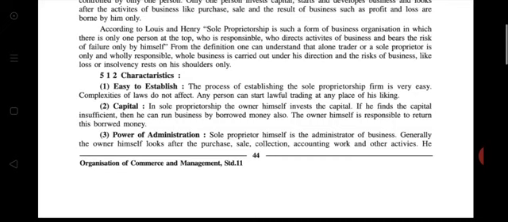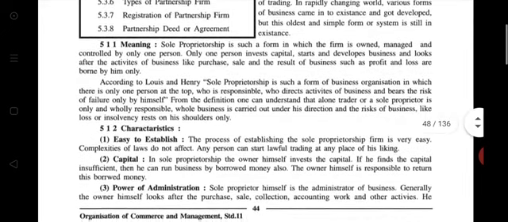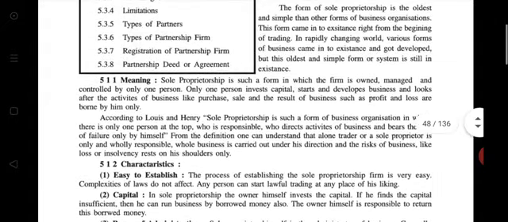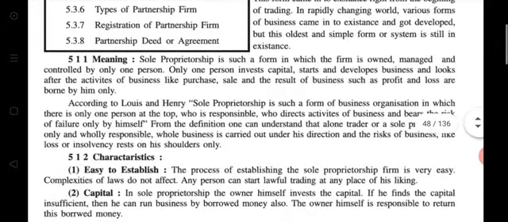From the definition, one can understand that a lone trader, also a proprietor, is solely and wholly responsible. All business is carried out under his direction, and the risk of business, like loss or insolvency, rests on his shoulders only. Understood? In the beginning I explained the meaning of sole proprietorship, right? So I hope now you understood perfectly. Then characteristics. Before that, underline this meaning and read.